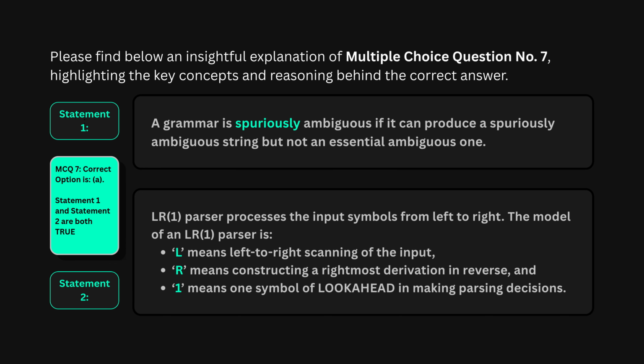Both statements are true. Statement 1 defines spurious ambiguity at the grammar level. A grammar is spuriously ambiguous if it produces spuriously ambiguous strings, but never essentially ambiguous ones. That is a very specific and clean definition. Statement 2 is about the LR1 parser. The L stands for left to right scanning of input. The R stands for rightmost derivation in reverse. And the 1 means one symbol of lookahead. All three parts confirm that the input is processed left to right.